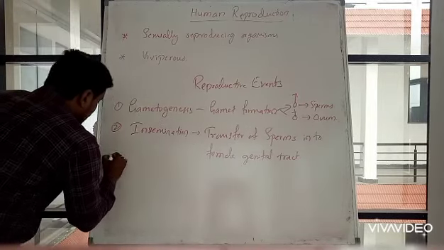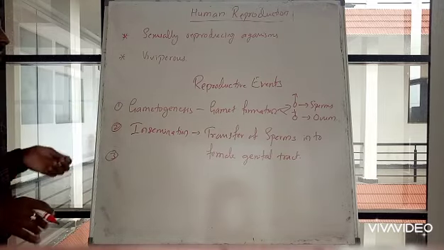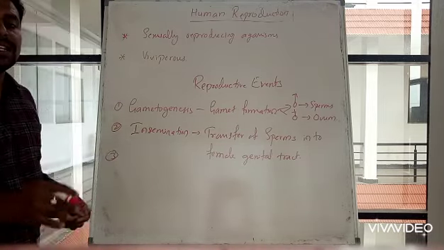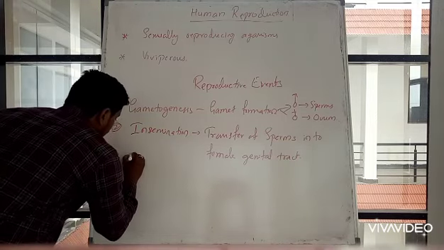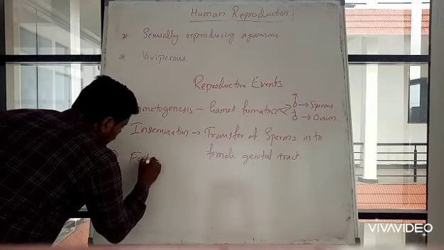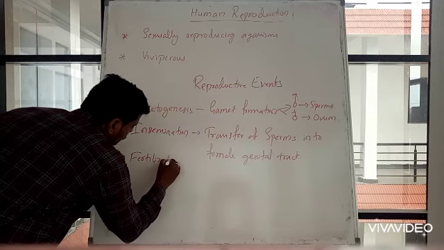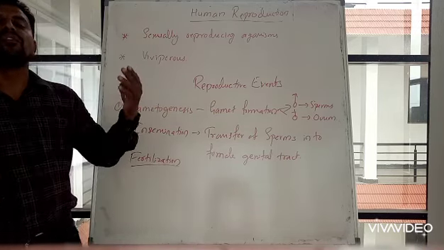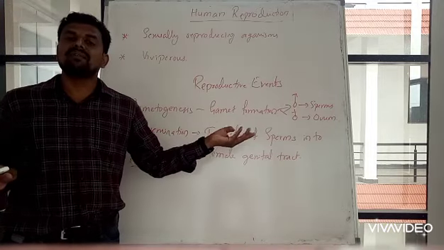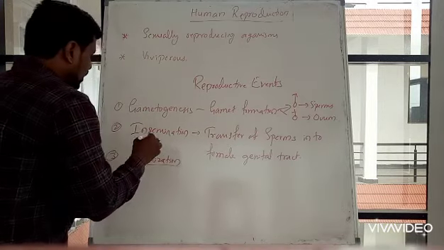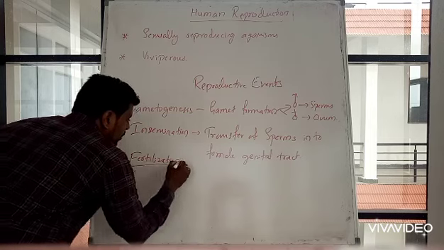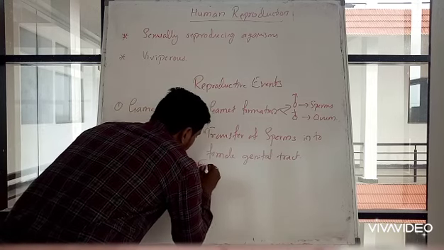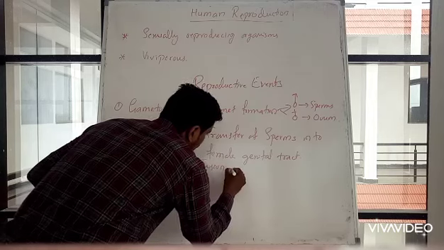After gametogenesis and insemination, the third one is fertilization. Fertilization means fusion of male and female gametes.